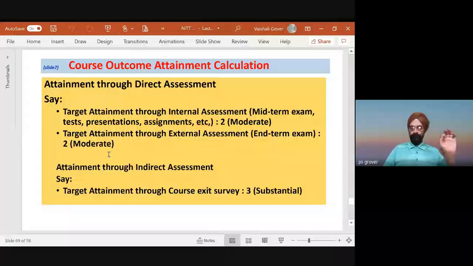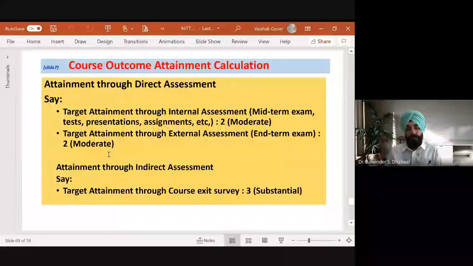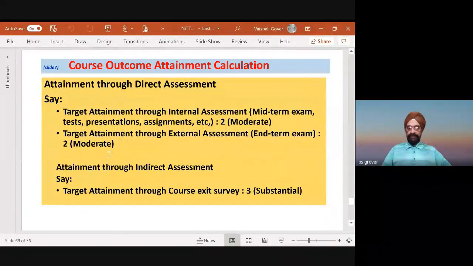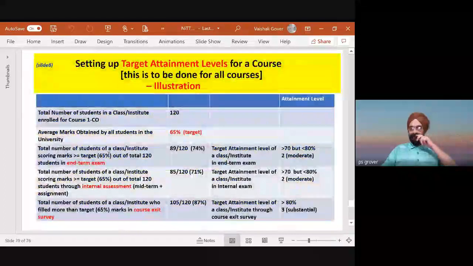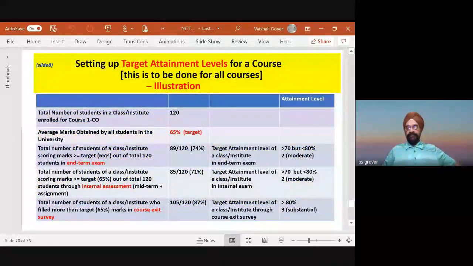We give number 2. Then target attainment through external exam, we give, if it is 2, we say it's a moderate. Attainment through indirect assessment, say target attainment through course exit survey, let's give it 3. Now again it's a choice. अब मैंने यहाँ पर exit survey में ज़्यादा कर दिया, मुझे पता ज़्यादा नंबर आएंगे इसमें, लेकिन ये justify करना पड़ेगा. Then setting up target attainment level for course, this is to be done for all courses.